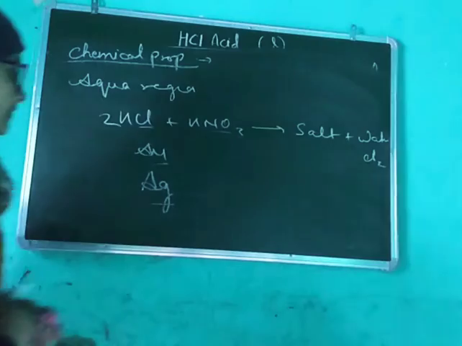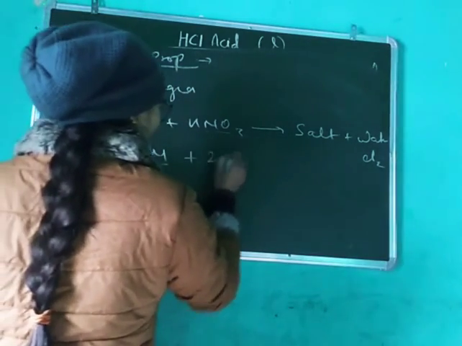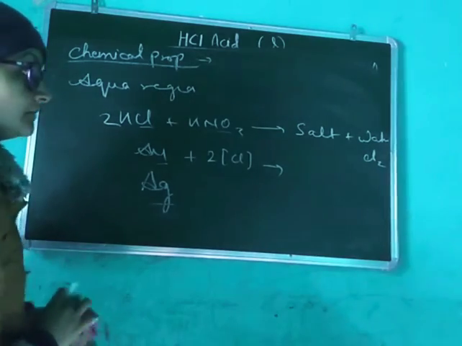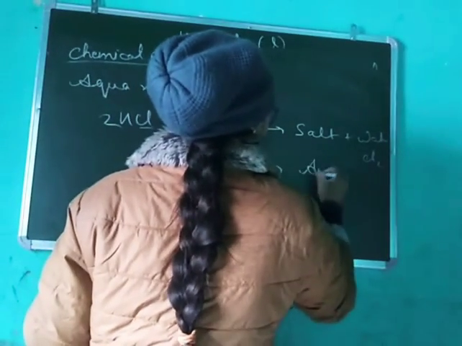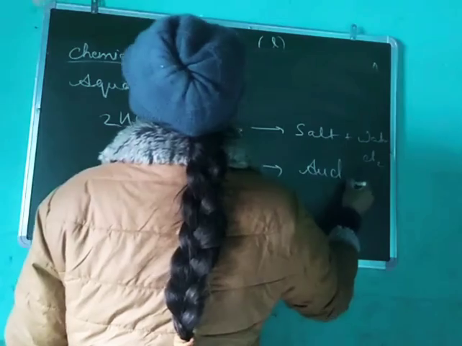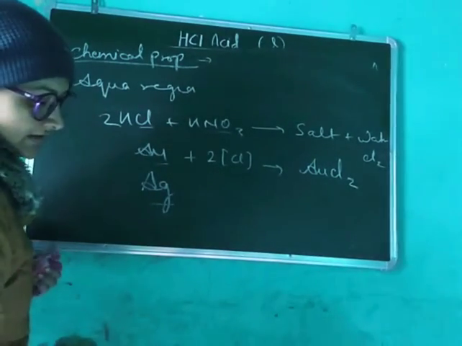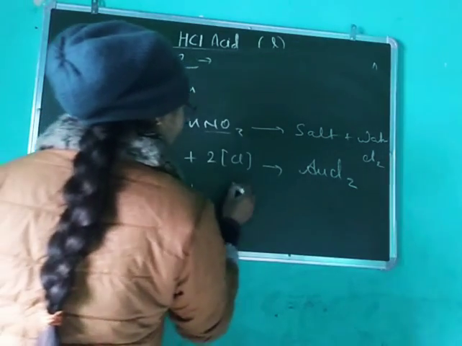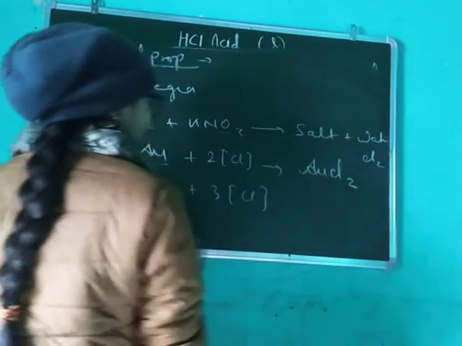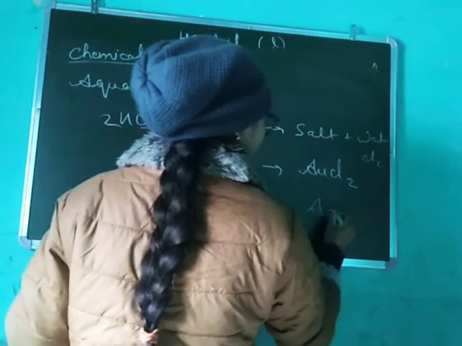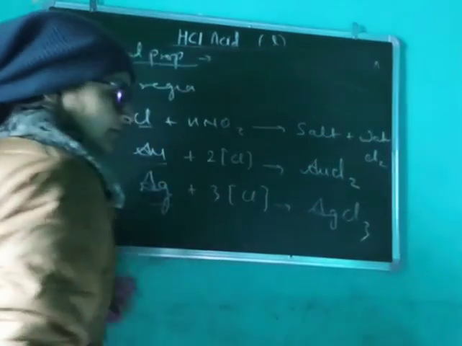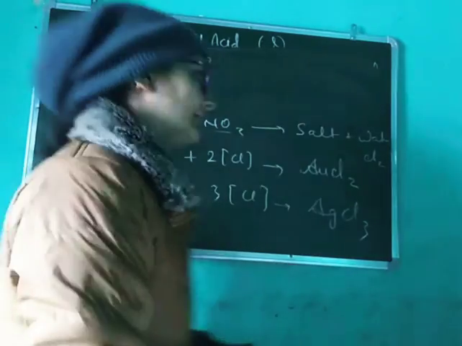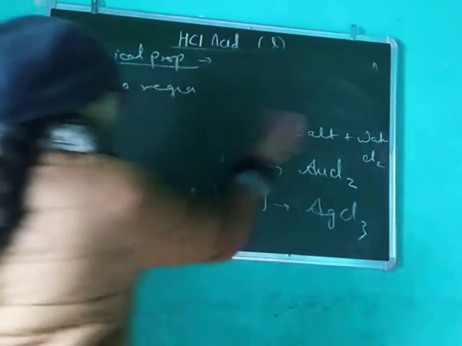If you react gold with nascent chlorine, it will form a salt, AuCl3. If Ag reacts with nascent chlorine, it will give AgCl. So this nascent chlorine is used to dissolve the noble metals.